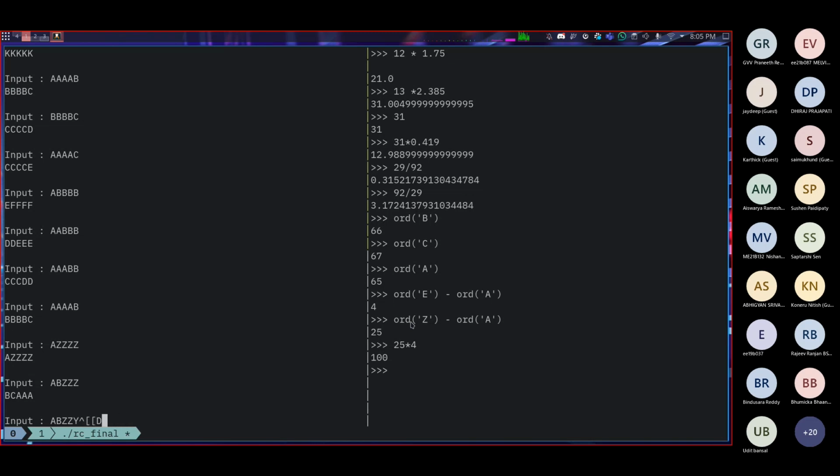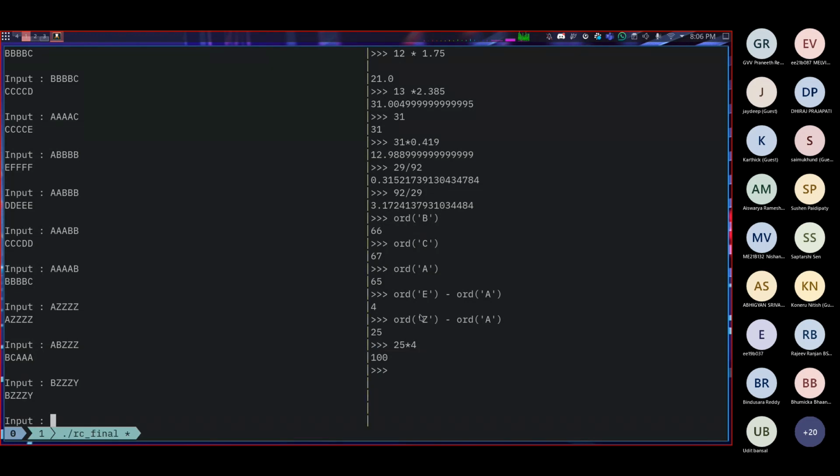Sorry, my bad. We'll do B, Z, Z, Y. Sorry, B, Z, Z, Z, Y. Right. We just increase the value of A and decrease the value of Z. It's giving us the same input, right? So this means that it might be taking the remainder, right? So it might be doing something like difference divided by difference and the remainder with respect to 100 or something like that, right? It would be truncating all the values beyond 100.